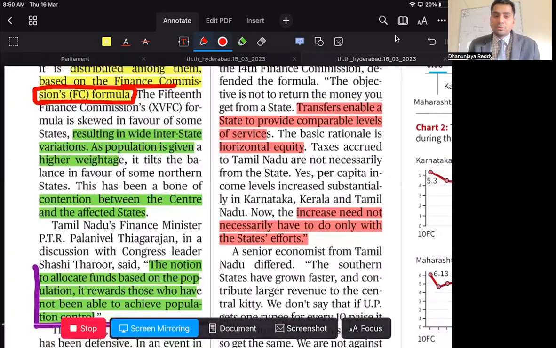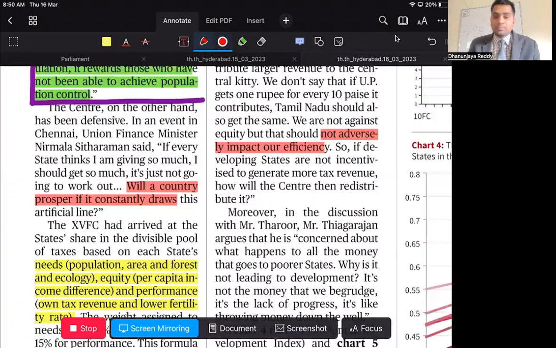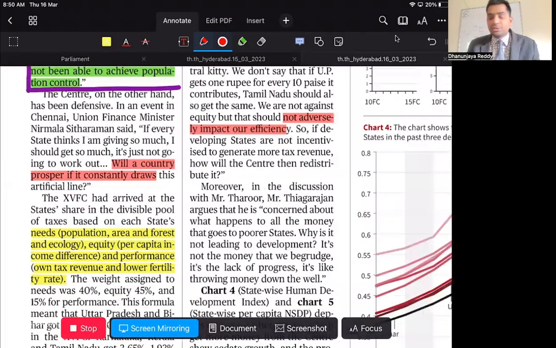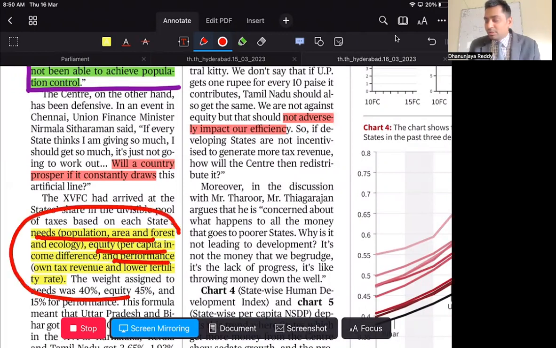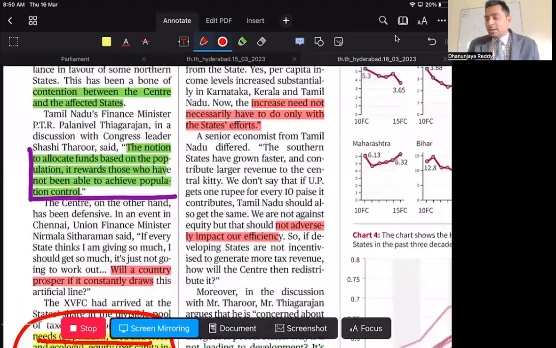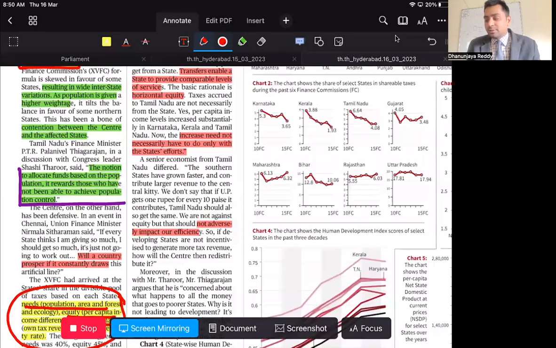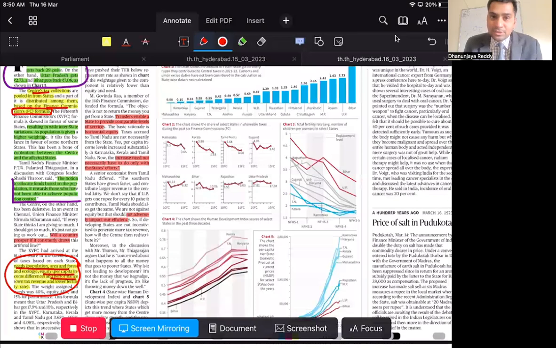Now what have they focused on? They have focused on the notion of giving based on horizontal devolution, based on the needs, that is population, area, forest and ecology, equity, that is per capita income difference, and performance. So based on these parameters, the 15th Finance Commission has given the proportion sharing, and as per that sharing the states are getting. So what is important here? The Finance Commission is important, how the sharing is done.